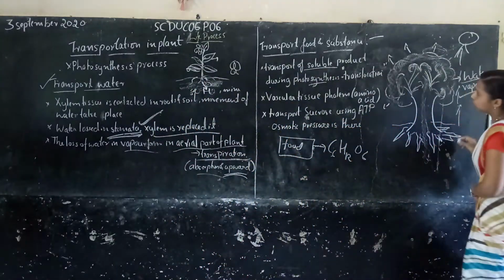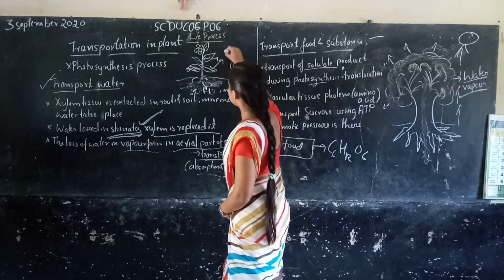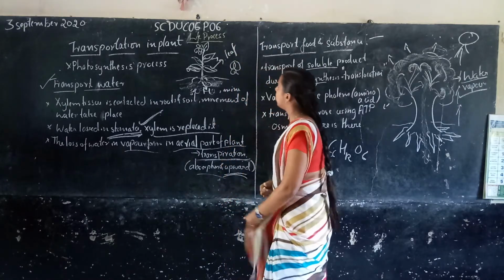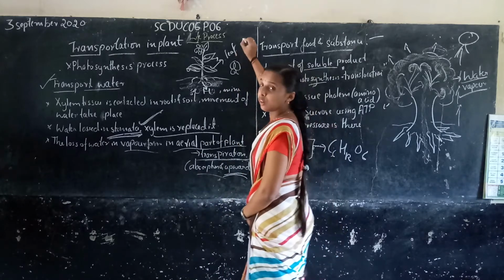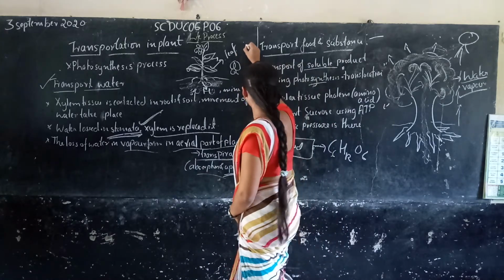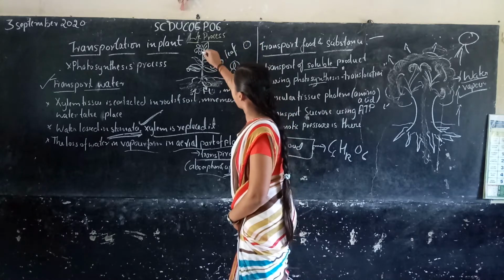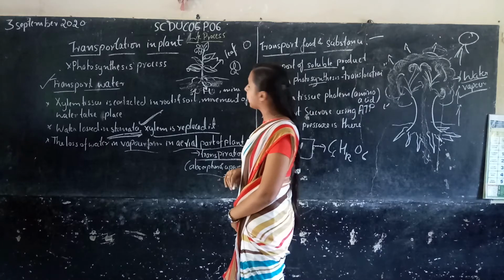You know, right, this is a leaf. The leaf is the food factory of the plant. The leaf produces food, and the food is in soluble form. It is also transported all over the organism. Why?